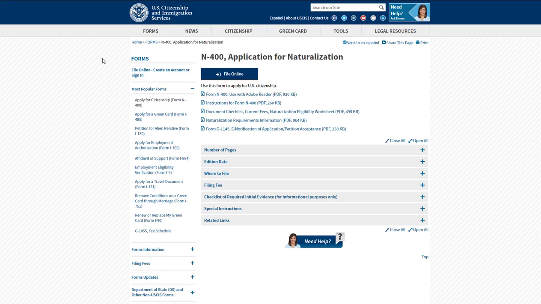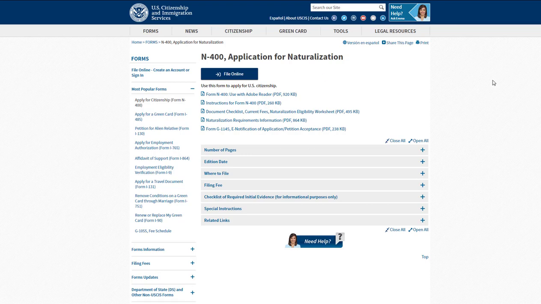So here's the thing. Take your green card, your resident card, and take a look at the date when it was issued. This is the exact date when this period starts. So 5 years from that date, you can apply for naturalization. Well, not 5 years, like 4 years and 9 months. And the same thing if you're married and you got your green card based on marriage, it's 2 years and 9 months.